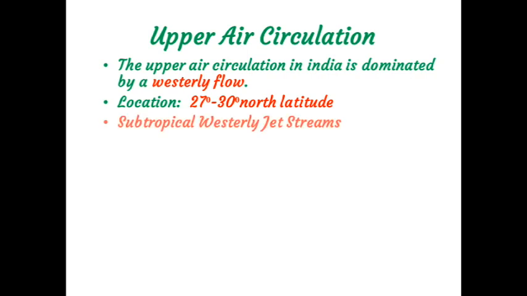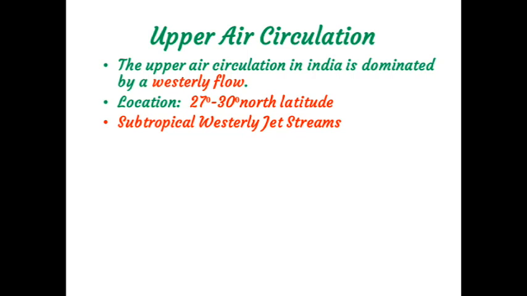And these westerly flows are called subtropical westerly jet streams.